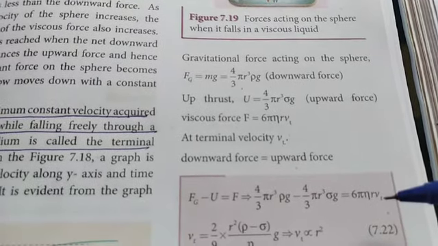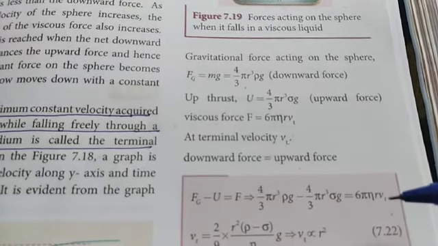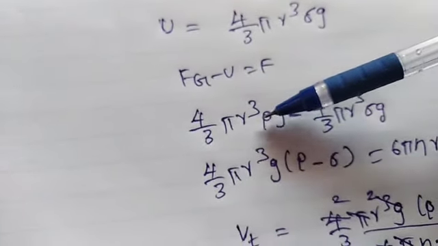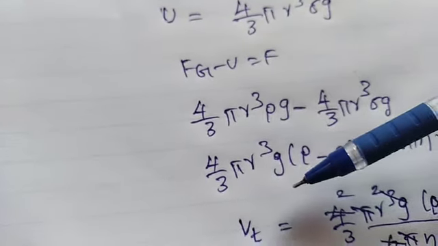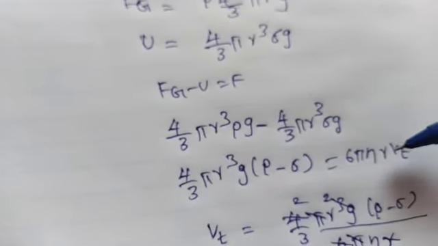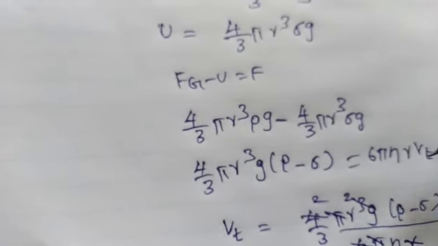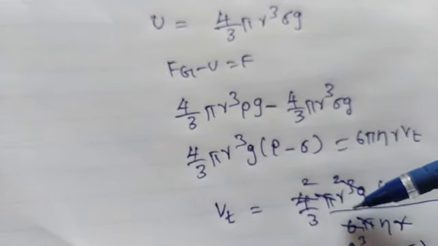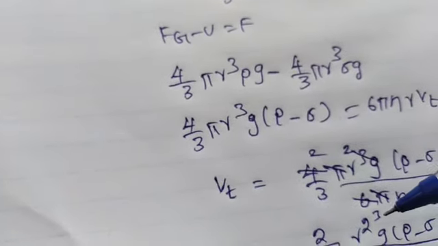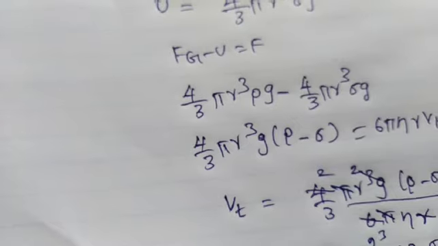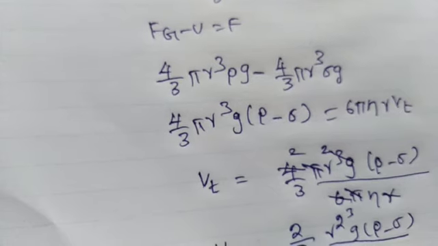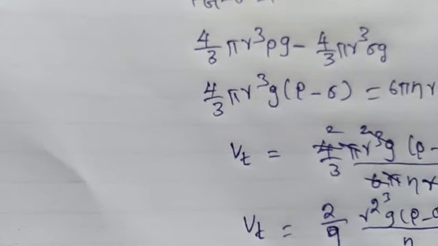Now we are going to find the terminal velocity Vt. In this equation 4 by 3 pi r cube g is common, so taking it outside: 4 by 3 pi r cube g into (rho minus sigma) equals 6 pi eta r Vt. So Vt is equal to 4 by 3 pi r cube g (rho minus sigma) by 6 pi eta r. Cancelling: 3 twos are 6, 2 twos are 4, r cube by r is r squared, pi pi cancel.